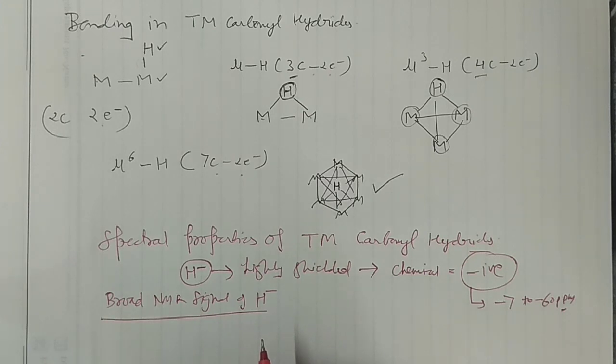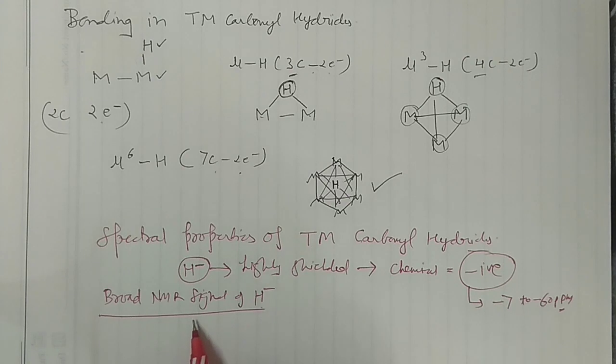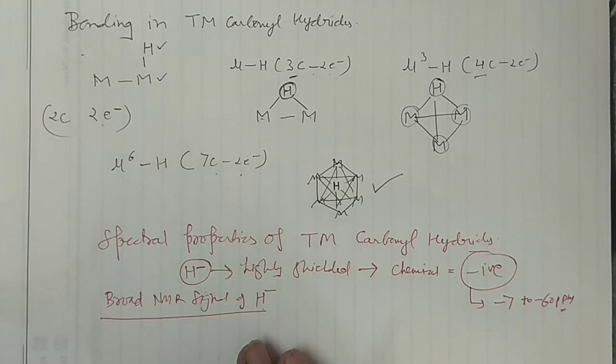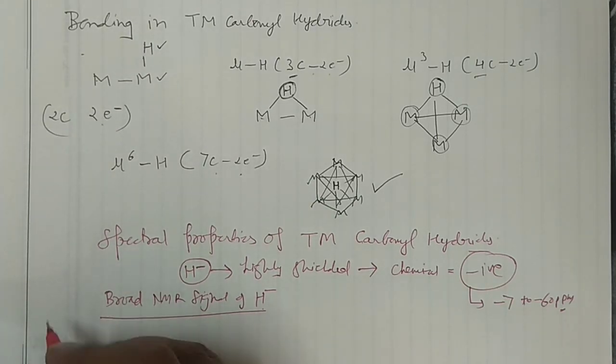The reason to get the very broad signal in the case of transition metal hydrides is that this hydrogen is fluxional. Fluxional means it can move here and there. So in the molecule this hydrogen can move to every place, and when it moves, the electron density changes every now and then. Then the NMR instrument gets confused and gives a very broad NMR signal. So it is very important to note that the hydrogen in the hydrides is fluxional, and it moves here and there, which changes the electronic environment and gives the broad signal.